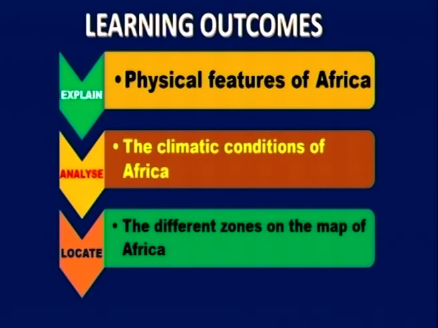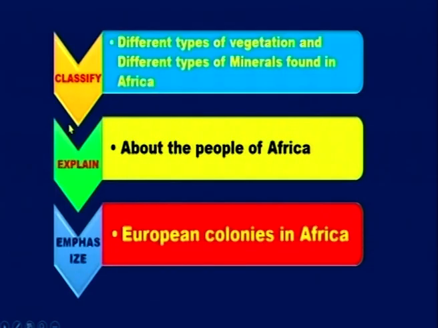By the end of the chapter, you will be able to explain physical features of Africa, analyze the climatic conditions of Africa, locate the different zones on the map of Africa, classify different types of vegetation and different types of minerals found in Africa, explain about the people of Africa and emphasize European colonies in Africa.